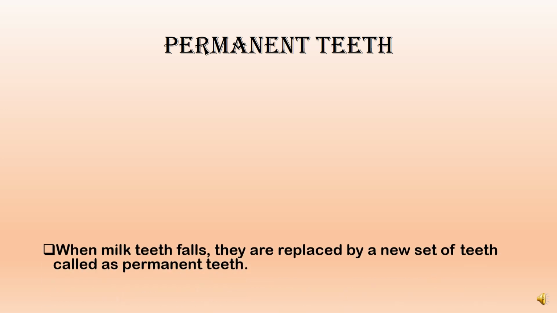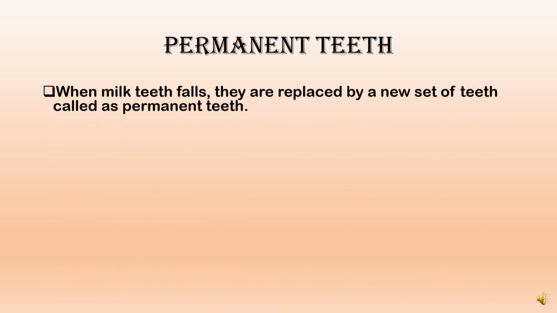Permanent teeth. Permanent itself suggests that these teeth remain throughout your life in your mouth. When milk teeth fall, they are replaced by a new set of teeth called permanent teeth.